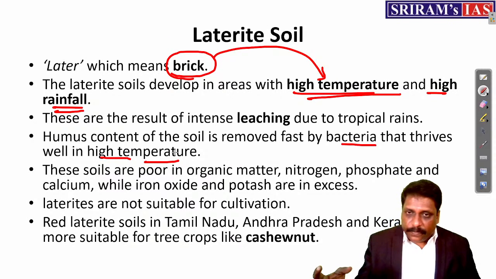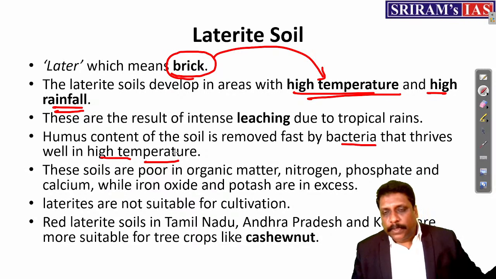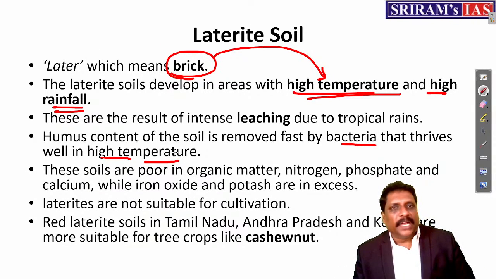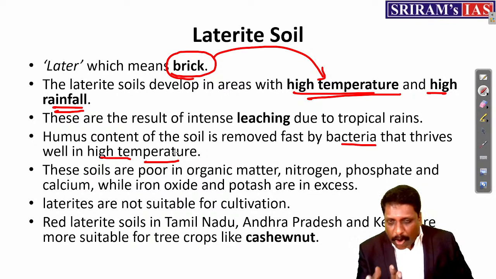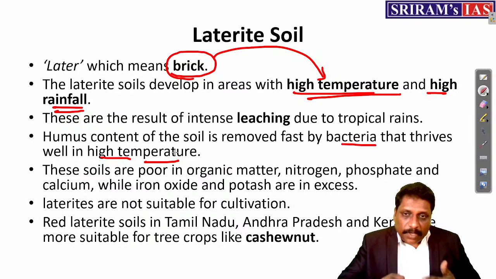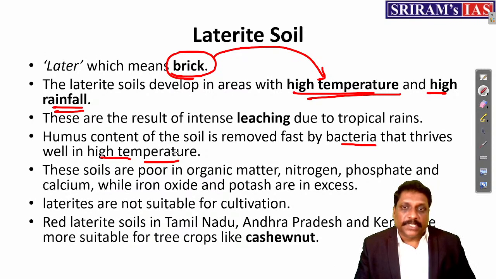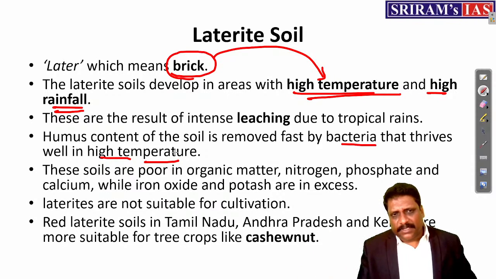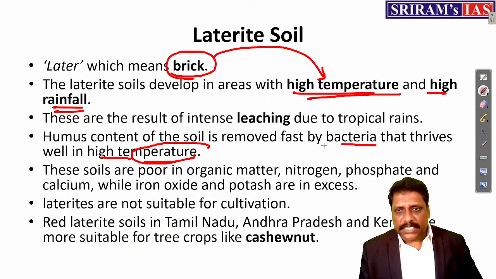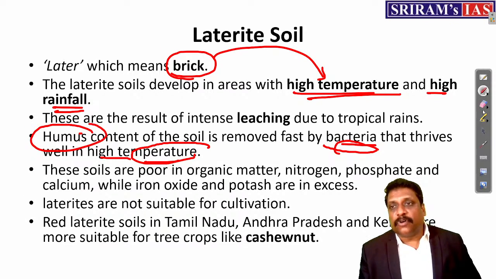If you want to convert the milk into curd, you'll be adding some culture, right? The lactobacillus you'll be adding. Slightly you warm it, slightly you heat it up, right? If you're slightly increasing the temperature, what happens? The rate at which the multiplication of bacteria takes place will be more. Same logic is applicable. If temperature is high, the bacteria will remove this humus content in a fast forwarded fashion.